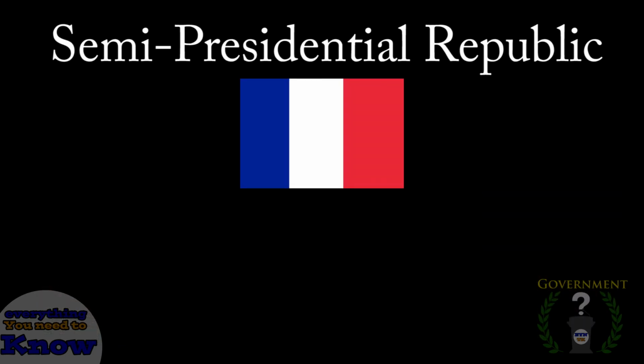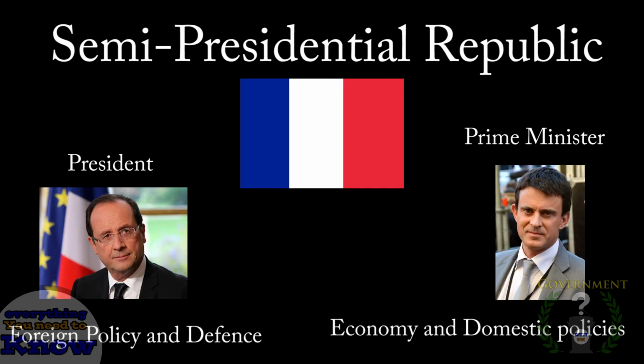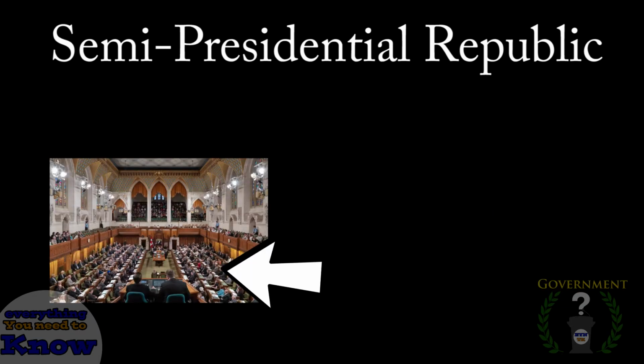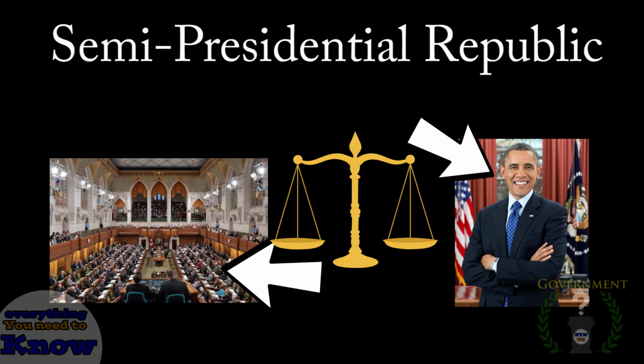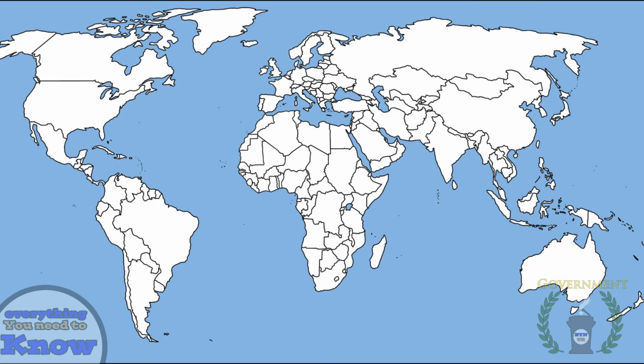In France, for example, it is courtesy to divide the power. The president takes care of foreign policy and defense, while the prime minister oversees the economy and domestic policies. A semi-presidential republic takes aspects from parliamentary and presidential republics to create a balanced and fair government. Now that we have covered both types of presidential republics, let's move on to the parliamentary republics, which are colored in orange on the map.